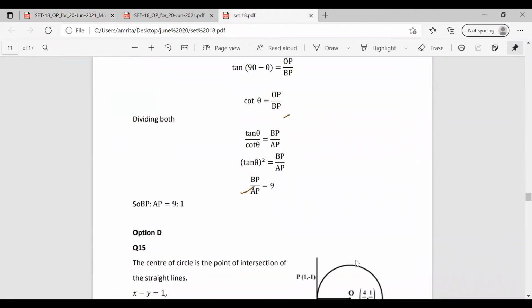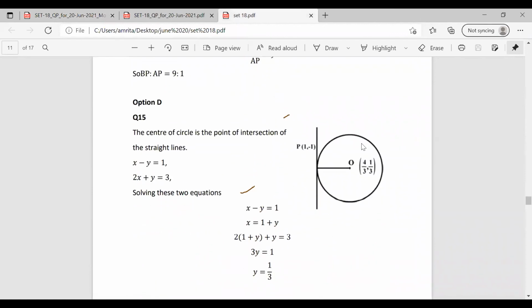So here, just look at the diagram. This is the concept we have. For the tangent, the point of contact P is 1, -1. And this is the center of the circle. So we have the lines x minus y equal to 1 and 2x plus y equal to 3. The center of the circle is at the point of intersection of the straight lines. So we have to find the center by solving the equations of the straight lines.